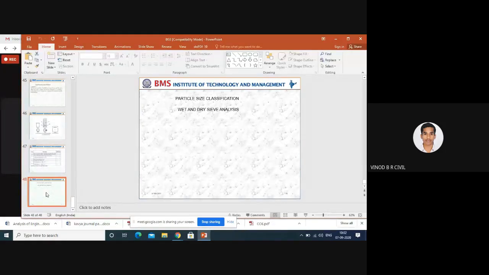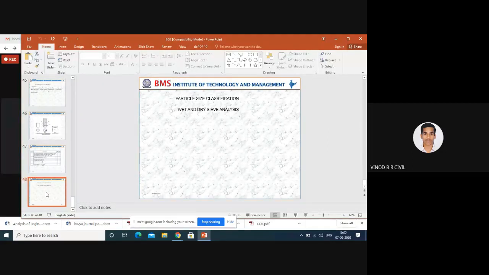This process we call a dry sieve analysis. Why is it important? Without knowing the silt and clay content, we can't design the foundation, and we can't estimate the bearing capacity of soil, and we can't conclude the slope stability, the settlement and bulk density. So that is why silt and clay content is required, and what is the percentage of sand, what is the percentage of silt.